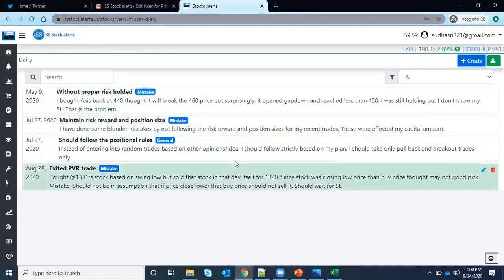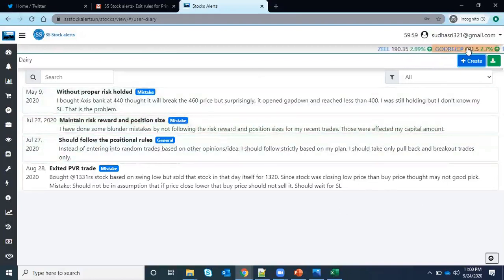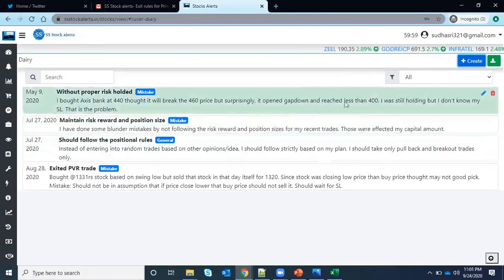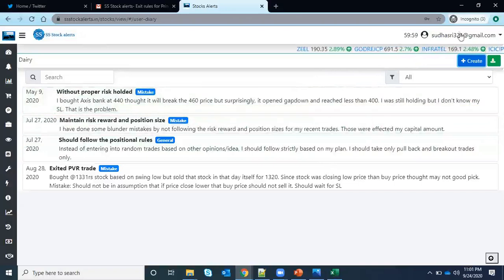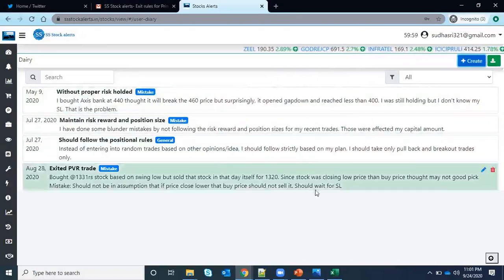So this is the feature where you can write your own diary. And finally, suppose you want to log out and leave the stock alerts, you just download everything you have written, delete everything, and go away.